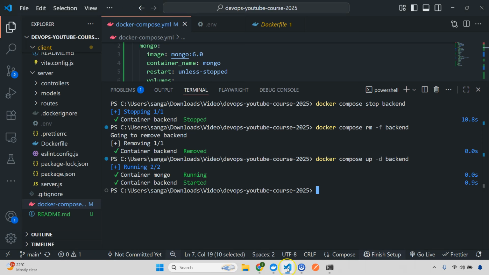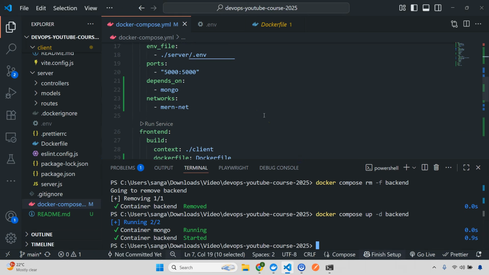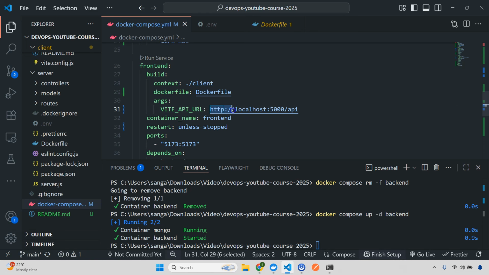Now networking, definitely I'm going to repeat, this is not completed. This is not actually container to container communication. What we're doing is with localhost, meaning host to container, not container to container. In the next part, or part 3, part 4, part 5, whenever I go into a much more advanced level of Docker concepts, then I'm going to explain how container to container communication actually works with the help of Nginx and reverse proxy. But with this, this is done.